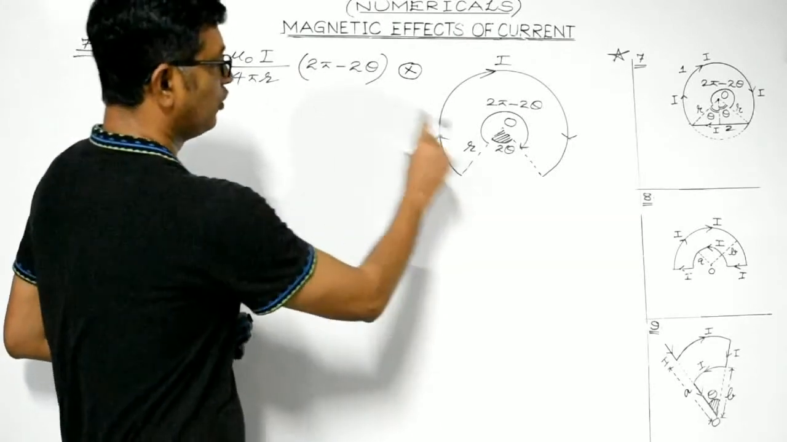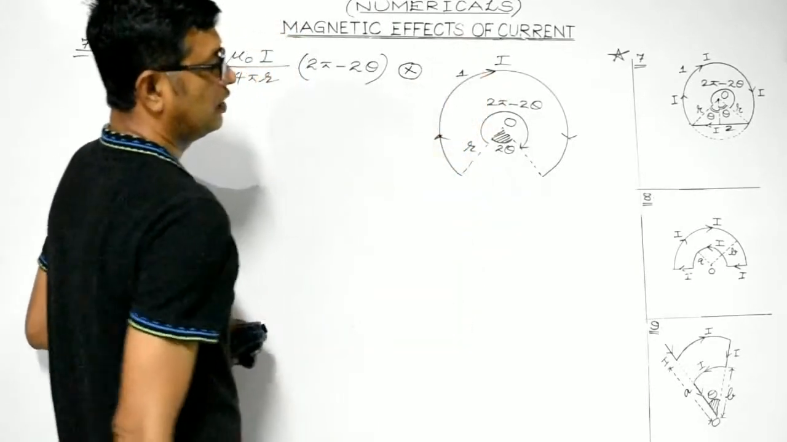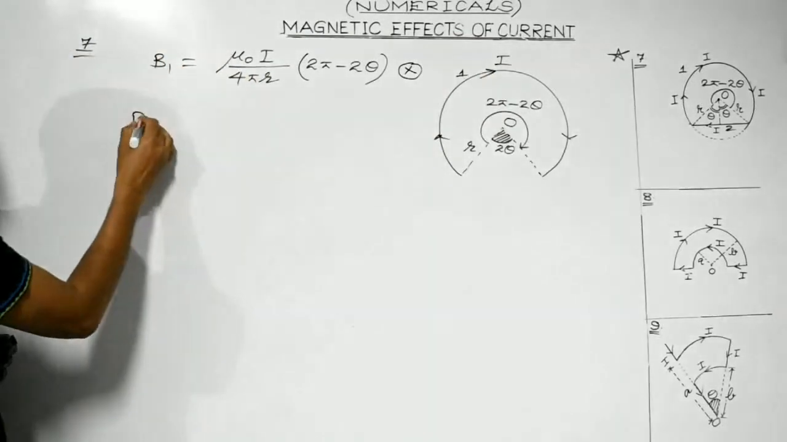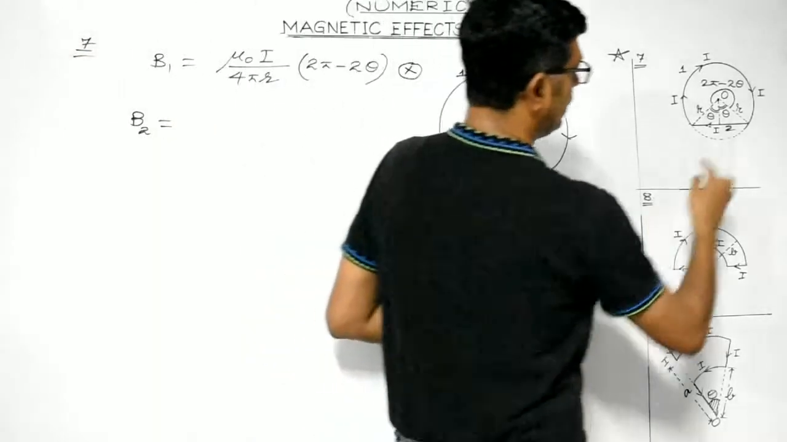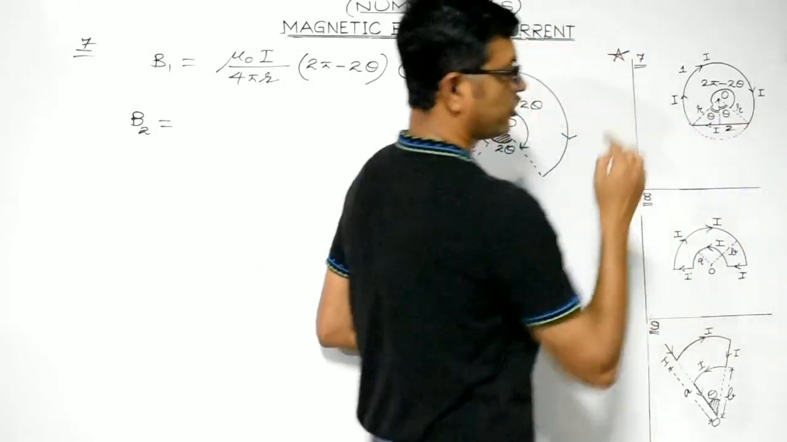Right? So we are over with part 1. Now let's consider part 2. Let's consider B2. Due to this straight section.